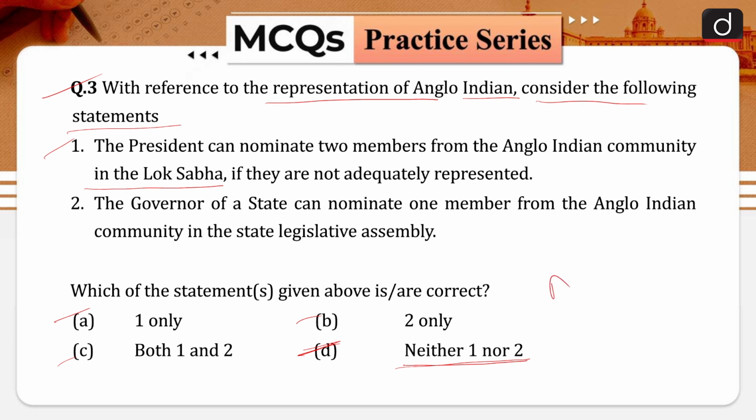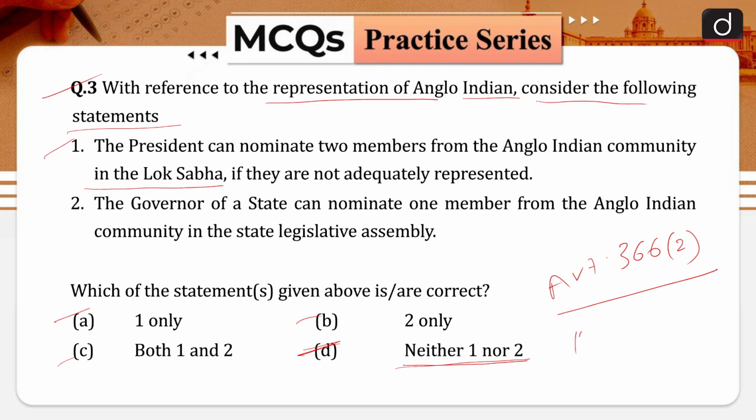Under Article 366 Clause 2 of our Indian Constitution, an Anglo-Indian is a person whose father or any of whose other male progenitors in the male line was of European descent but who is domiciled within the territory of India and was born within such territory of parents habitually resident therein and not established there for temporary purposes only.